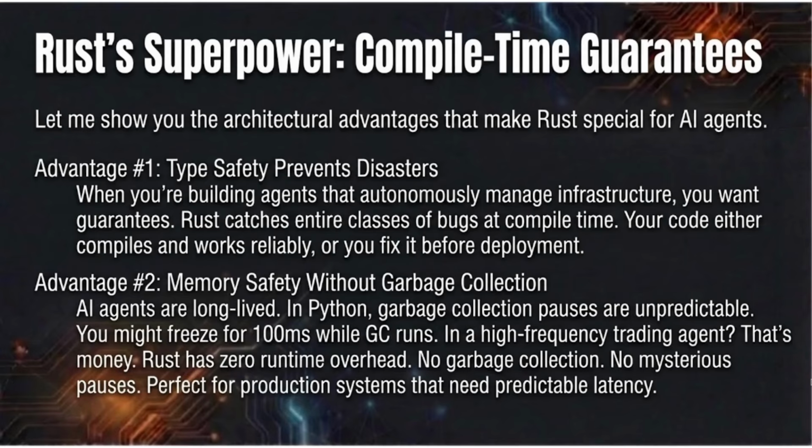Advantage 2. Memory safety. Without garbage collection, AI agents are long-lived. In Python, garbage collection pauses are unpredictable. You might freeze 400 ms while GC runs. In a high-frequency trading agent? That's money. Rust has zero runtime overhead, no garbage collection, no mysterious pauses. Perfect for production systems that need predictable latency.